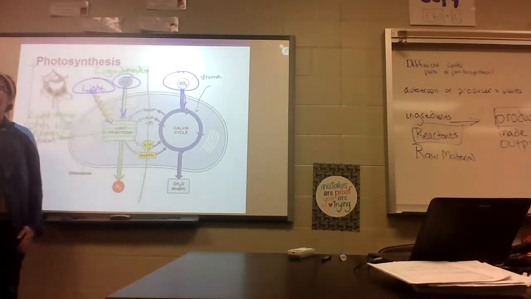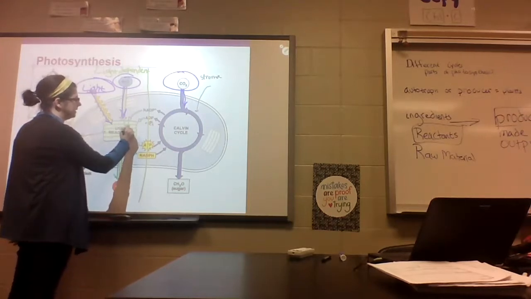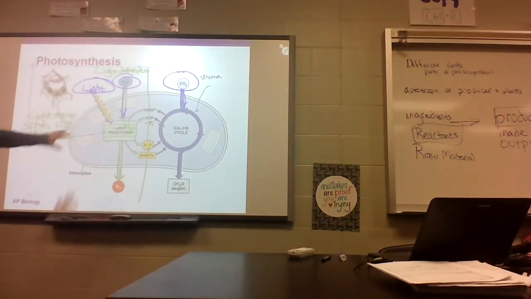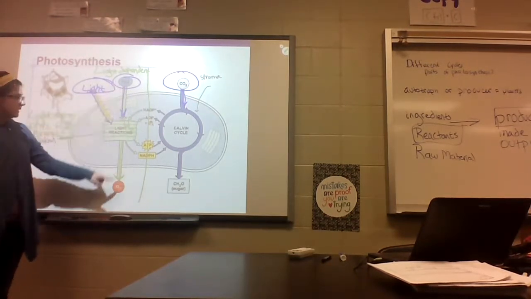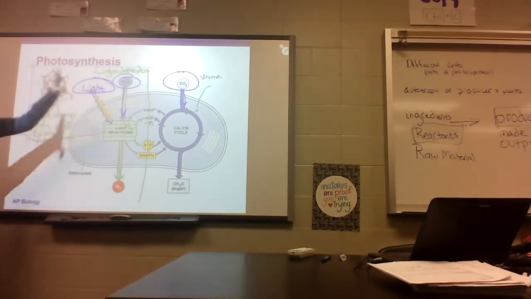So what's left? I'm just going to leave the hydrogens in here. It keeps the hydrogens, but the oxygen splits off. The point is oxygen leaves. Plant doesn't want it. Plant doesn't really need it. It might use it for cellular respiration later, but for this part, it doesn't need it.